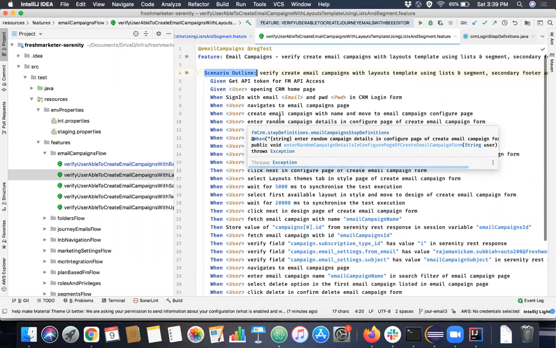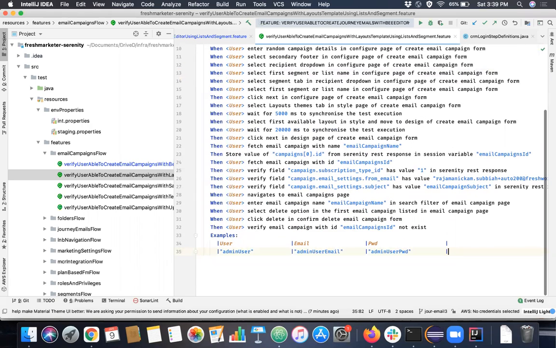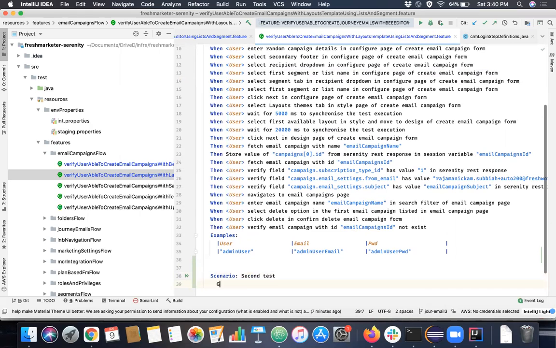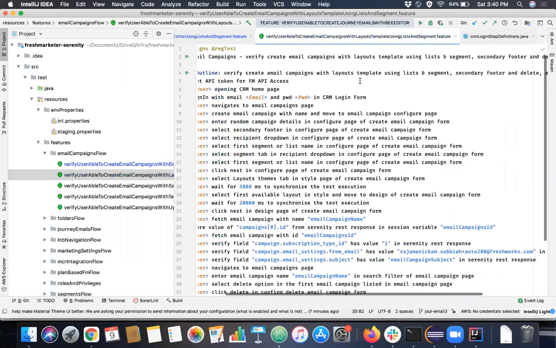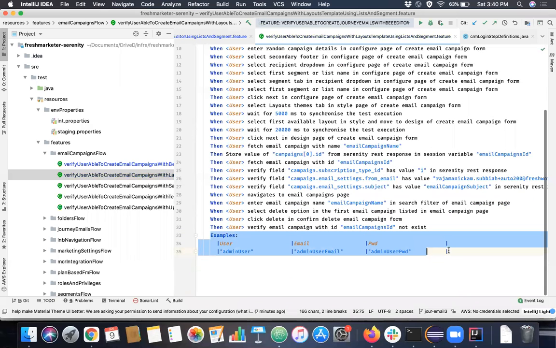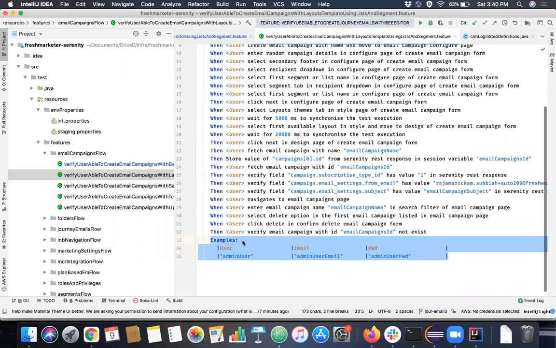Because, as I said earlier, we combine many test cases and put them in a single scenario. You can go and create one more scenario here, put a second test in it, and write Given, When, Then here. You can do this also. It will also be executed if this feature file is run. But for simplicity's sake, let's consider just this one for now. When I say Scenario Outline, you have to give some examples to take as arguments for the test case that you want to run. Examples.